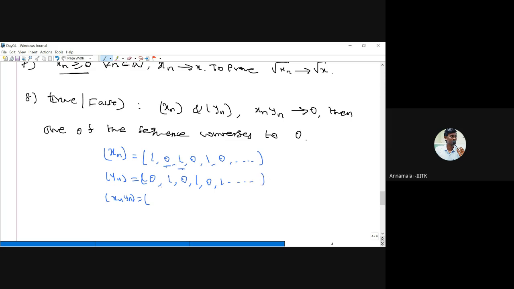Now what is the product? The term-by-term product: 1 times 0 is 0, 0 times 1 is 0. Therefore we get the 0, 0, 0 sequence. The zero sequence is a constant sequence, so it converges to 0. Therefore, my sequences xn and yn satisfy the given assumption. The product xn yn converges to 0, but neither sequence converges to 0. They do not even converge; they are oscillating sequences. Therefore, this statement is false. Even though the product converges to 0, the sequences xn and yn need not converge. That is also possible.